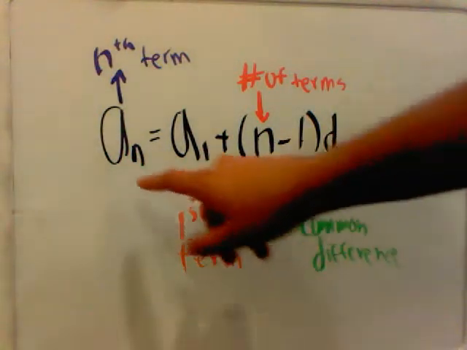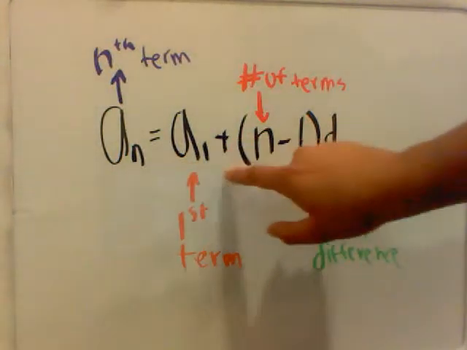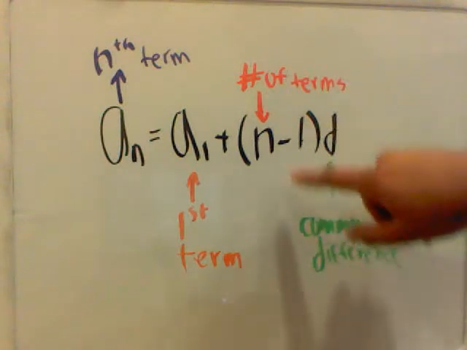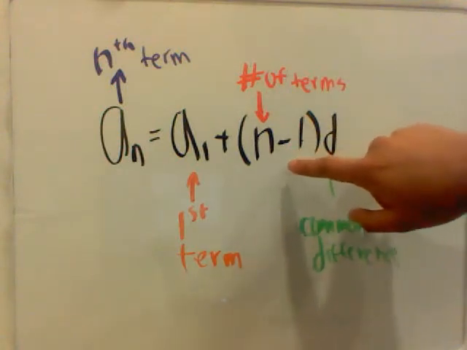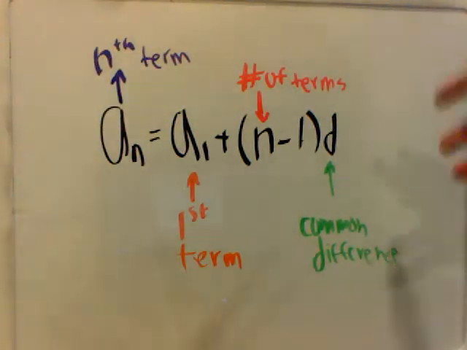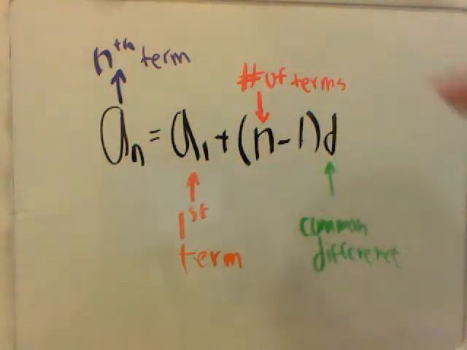And a sub n is the nth term, which is usually your last term. A sub 1 is your first term. N is the number of terms. The minus 1 is always constant, so this part will never change. D is your common difference. So you really got to memorize this formula and know what each of these terms are. So let's start with a problem.